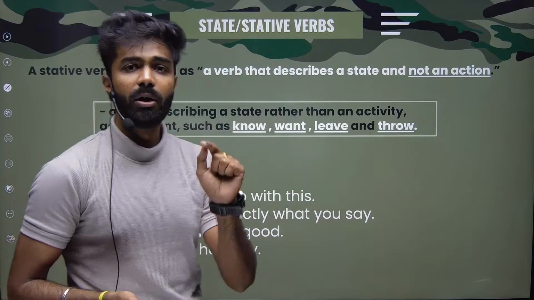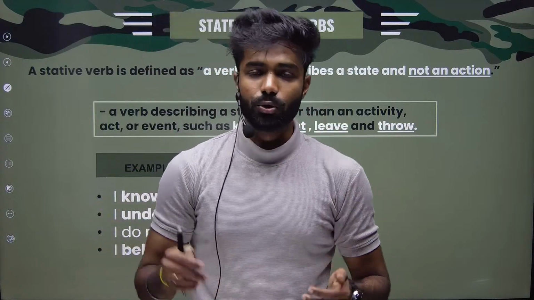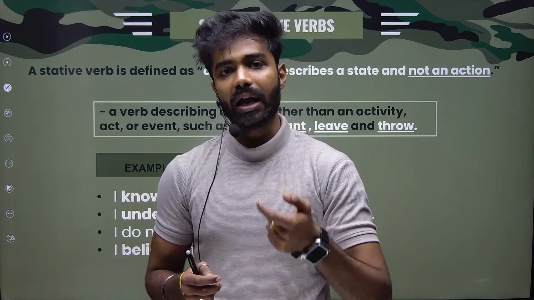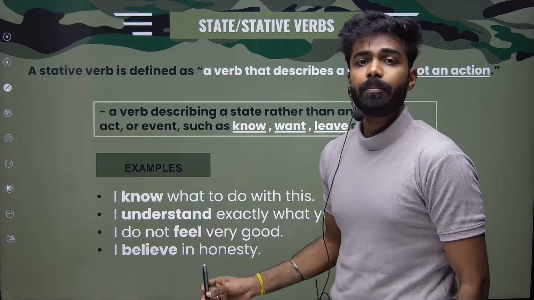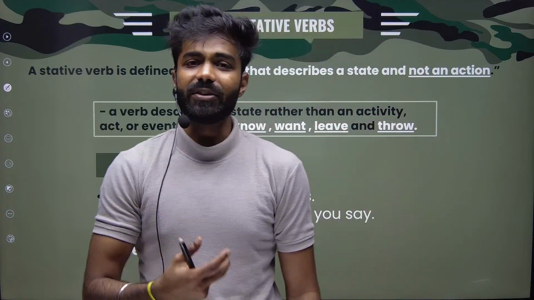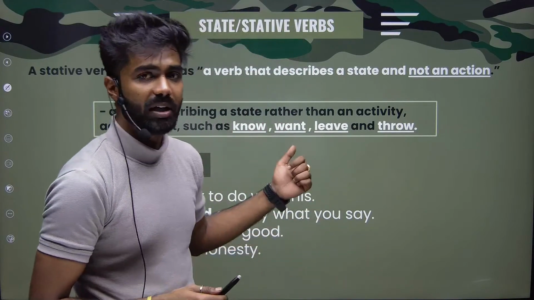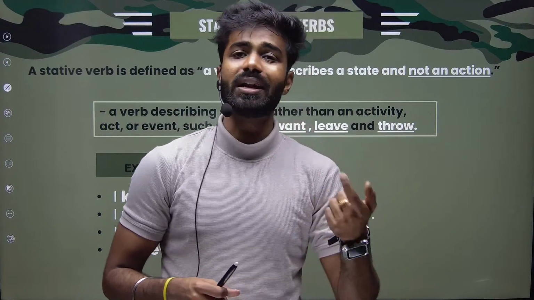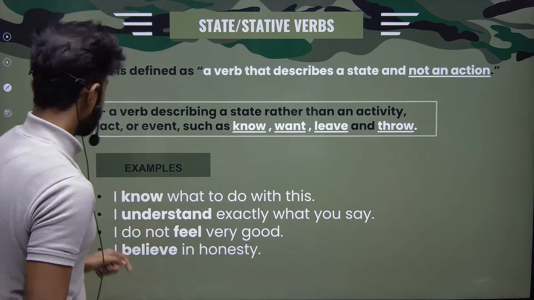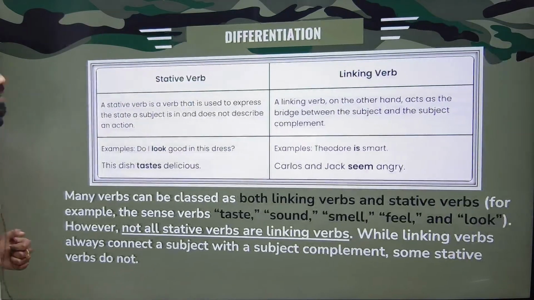All right. First, what are action verbs? Action verbs are those words which directly show you an action. For example, to speak, to jump, to fall, to read. All these are actions, so I call them action verbs. All right. What are state or stative verbs? I feel pain. If I'm saying I feel pain, feel is a state of being, not an action. So I call it my stative verb. All right. I know it or I know him. If I'm saying I know him, it is a state of being. It is not an action. All right. So let us move to the next slide.